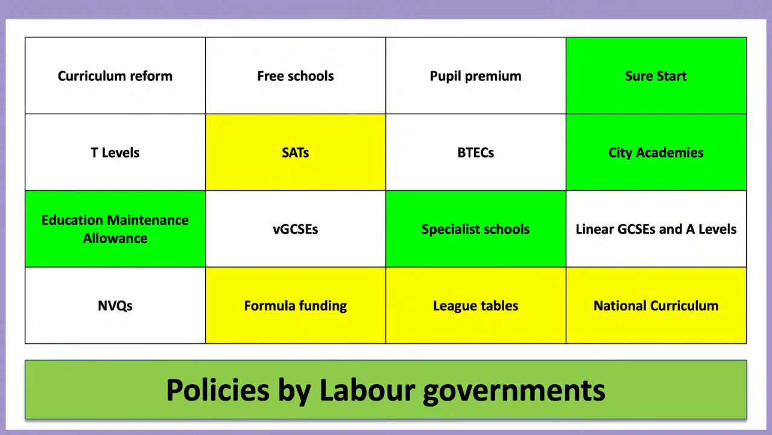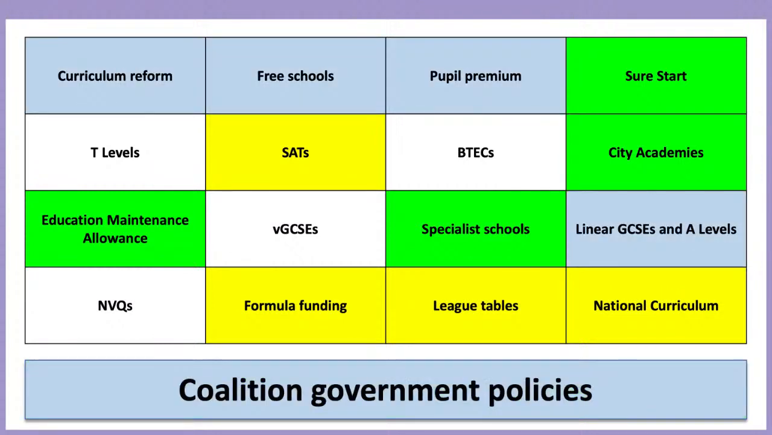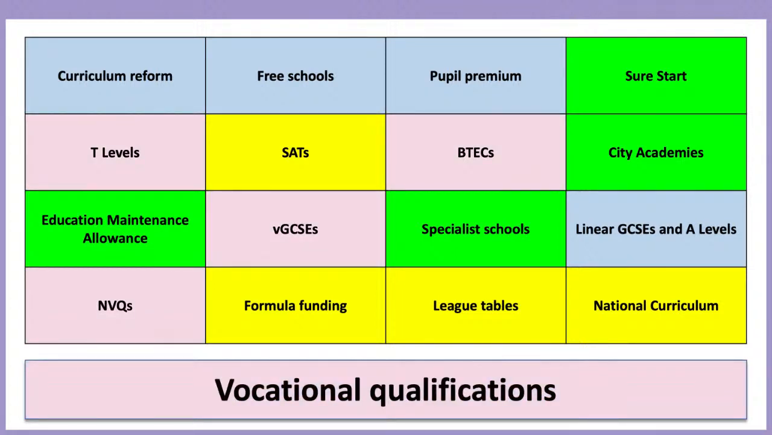Now someone's put linear GCSEs, curriculum reform, pupil premium, free school, conservative. And someone else put coalition government. Very good. We've got some coalition policies, question marks. So some people are getting those. Let's have a look then at the last 2 groups. So curriculum reform, free schools, pupil premium, linear GCSEs, and A-levels. They are coalition government policies. And if you put policy since 2010, that would have been fine as well. And then the last group is vocational qualifications, which someone got nice and early on. So well done. Some very good responses there.